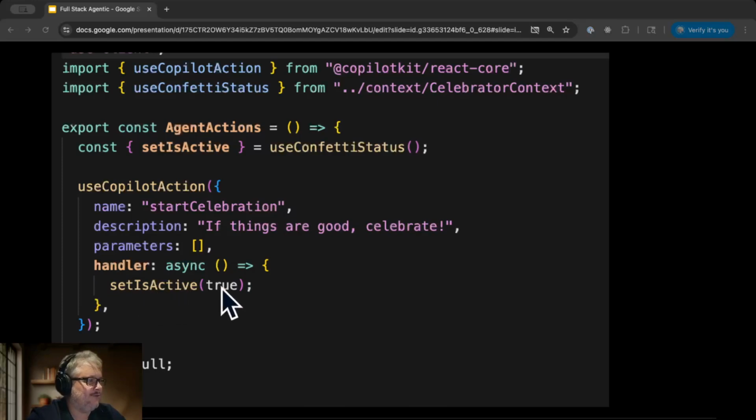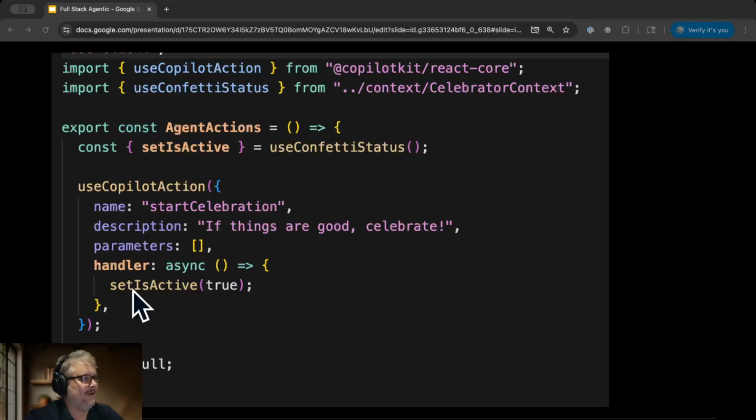setIsActive true. And this handler should look a lot like the handler that we had on that button. So if you remember earlier in the React app, when the user clicked the button on click, we set isActive true. So a very similar pattern, but instead of attaching handlers to buttons, we're attaching handlers to Copilot actions.